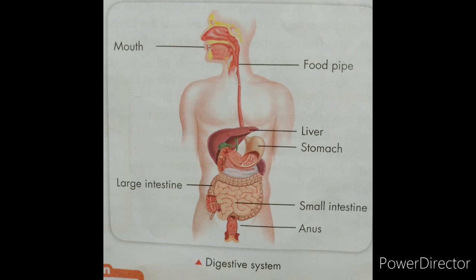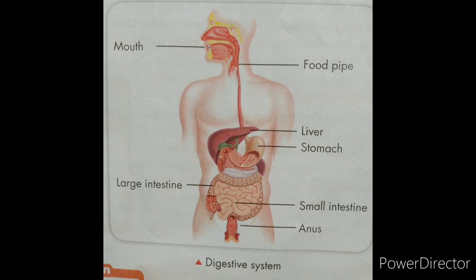Then, small intestine. From the stomach, the food goes into a long, thin and coiled tube called the small intestine. The walls of the small intestine produce more juices which further help in breaking down the food. Next one, liver and pancreas. So what will they do? Liver and pancreas are digestive glands. They produce some digestive juices that help in breaking down food in the small intestine.